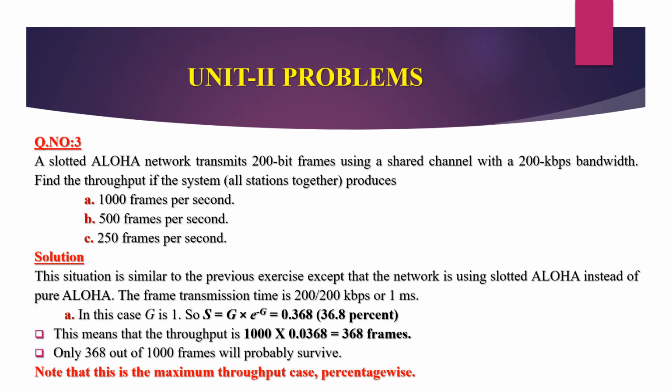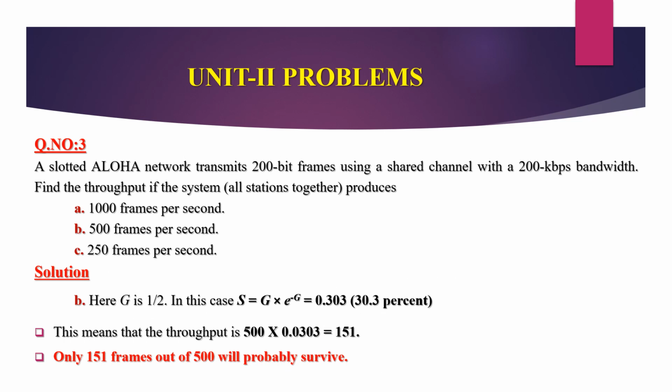Let us go for the second one, case B, 500 frames per second. Here G is equal to 1/2, and the throughput S is equal to G times e to the power minus G, that is 0.303, or 30.3%. This means the throughput is 500 times 0.303, that is 151. Only 151 frames out of 500 will probably survive.